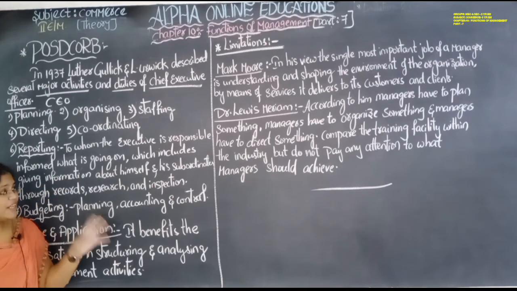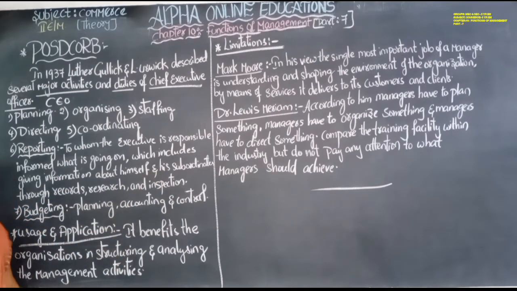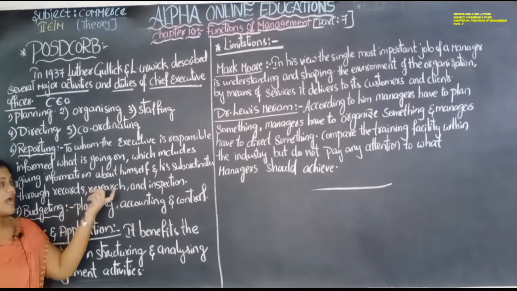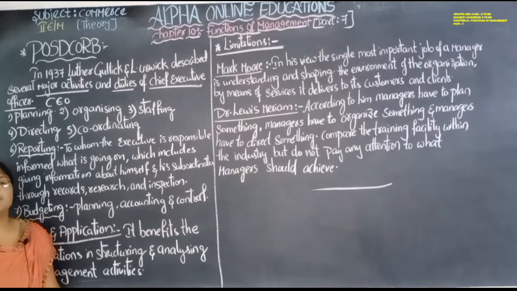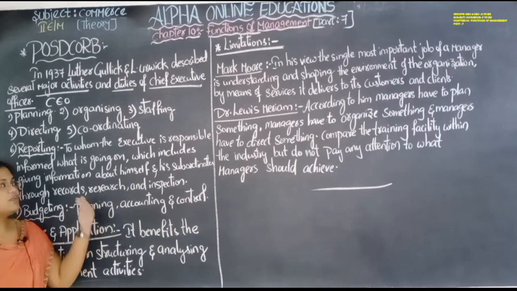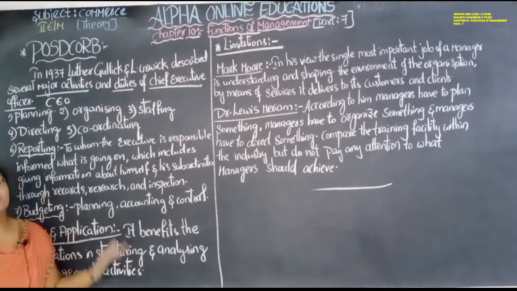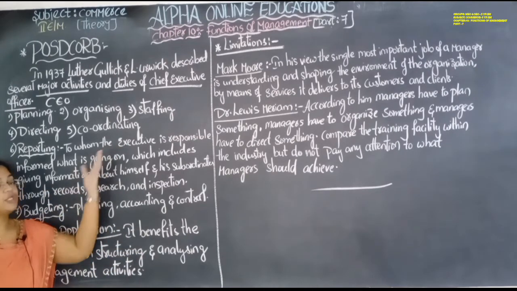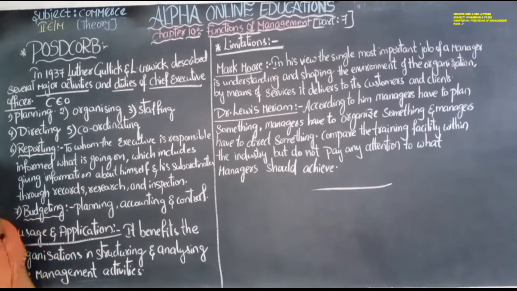So, about the manager himself and his subordinates, how they are performing through records, through research and inspection. Inspection means checking everything, whether they are doing good or not, and they have to inform the executive. Okay, whether the superiors or the managers, they have to inform the executive what is going on in the organization. Okay, that is reporting.